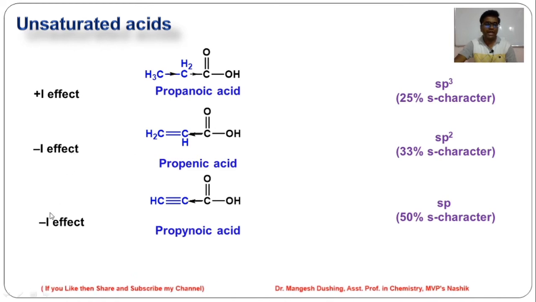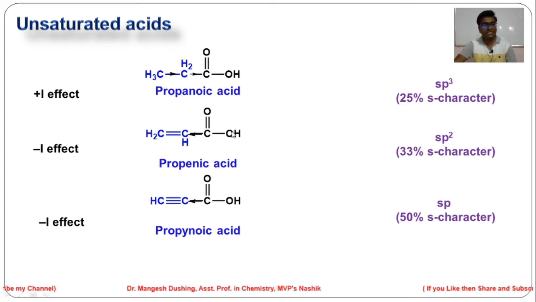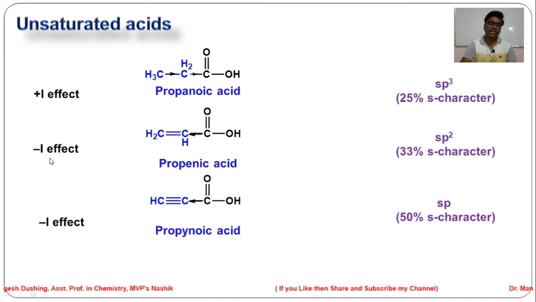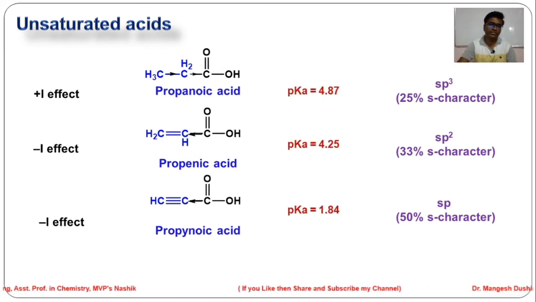While in the case of the minus I effect of the sp2 and sp hybridized carbons, dissociation will be easier, and the minus charge formed on the oxygen will be stabilized by the electron withdrawing inductive effect. So that makes them stronger acids.